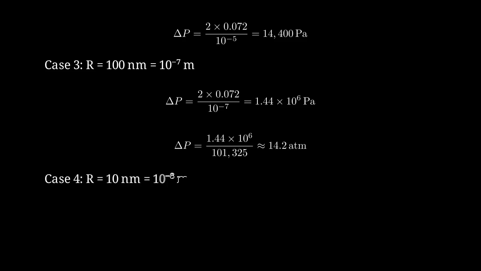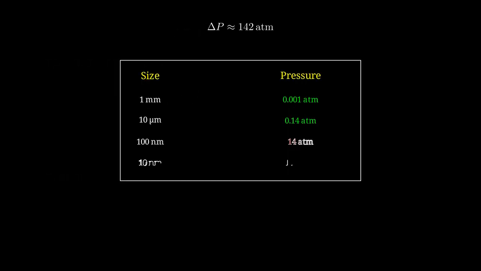Case 4. Let's go even smaller. Radius equals 10 nanometers, which is 10 to the negative 8 meters. The pressure reaches approximately 142 atmospheres. This is comparable to industrial hydraulic systems and high-pressure pumps. Here's a summary table showing how pressure scales with size. Notice the dramatic increase as we go from millimeters to nanometers.